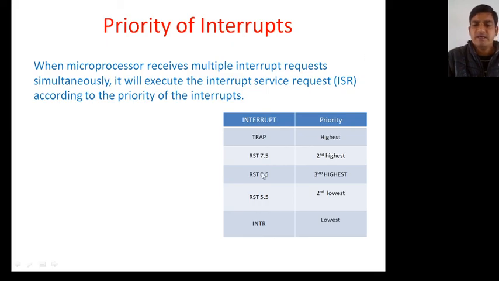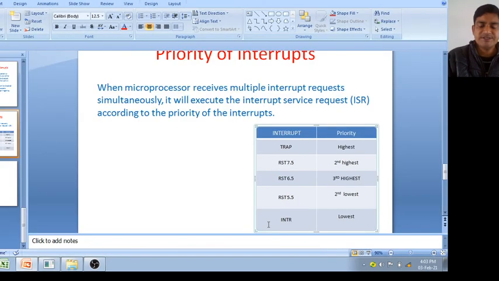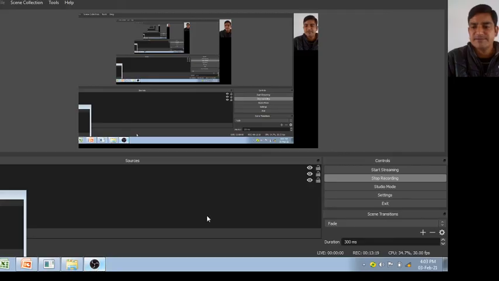If suppose trap, RST 6.5 or INTR are requesting where peripherals are connected, at that time first priority is given to trap, then RST 6.5, then INTR. Suppose all 5 are simultaneously requesting: highest priority is trap, then 7.5, then RST 6.5, then RST 5.5, then INTR. It's all about your interrupts and types of interrupts.